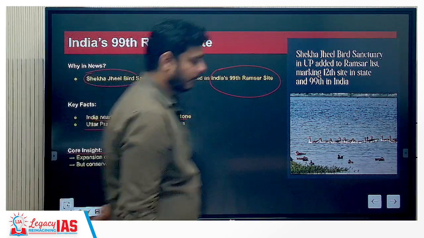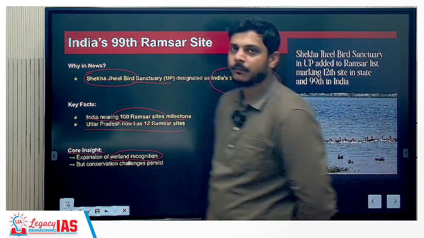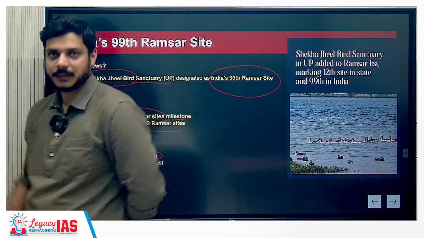That means when we talk about Ramsar, it is about the Ramsar Convention that was signed in 1971. With respect to India, when it was signed, please comment and mention.